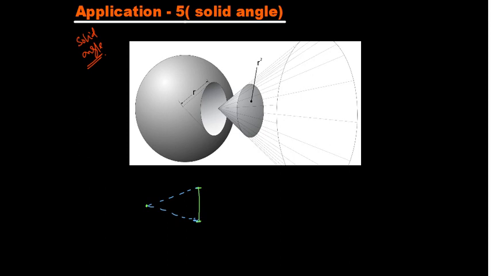So if this angle subtended is theta, if this is radius of curvature r, if this is s, we say what? S, the arc length, is basically equal to r into theta, where theta is the angle. Right? But this entire game will change if somebody is observing a surface.